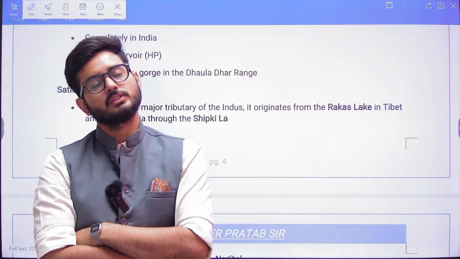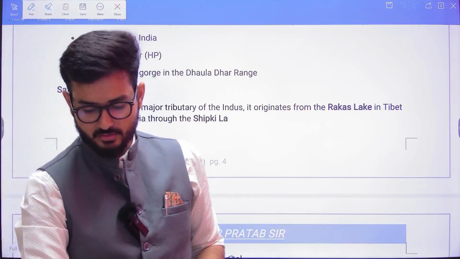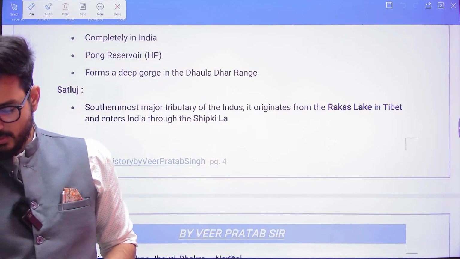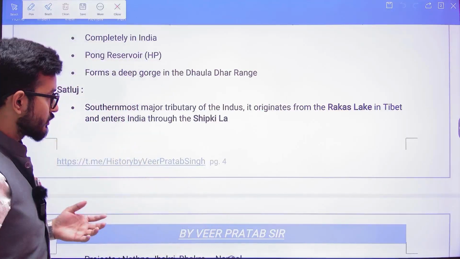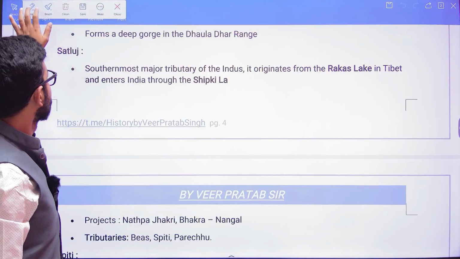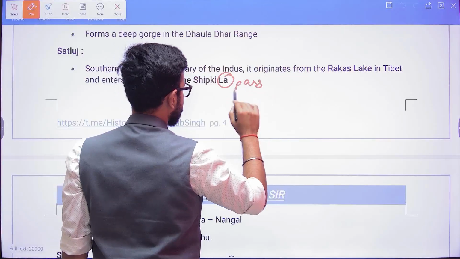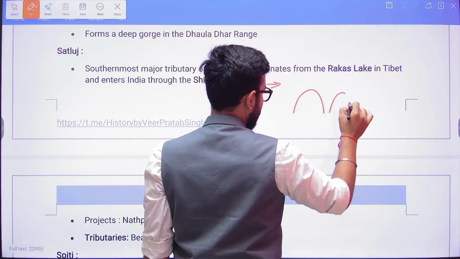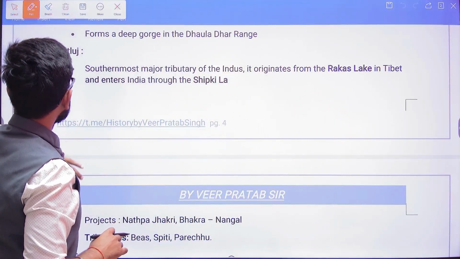So Satluj is a river that originates from outside of India. It originates from the Rakas Lake, which is again in the Tibetan area, and it enters India at Shipkila. La basically means pass, and we have already seen what a pass means. When there is a pathway between mountains, that is known as a pass.